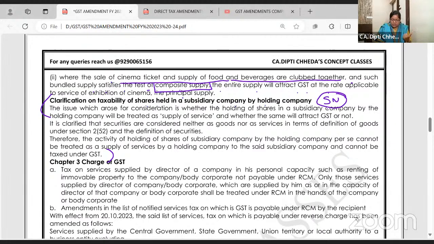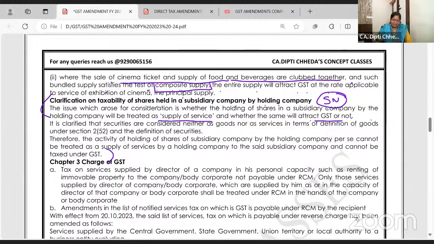The issue which arose for consideration is whether the holding of the shares in a subsidiary company by the holding company will be treated as supply of service, whether the same will attract GST. So holding companies having the shares of the subsidiary company, will that be treated as supply of service and GST?